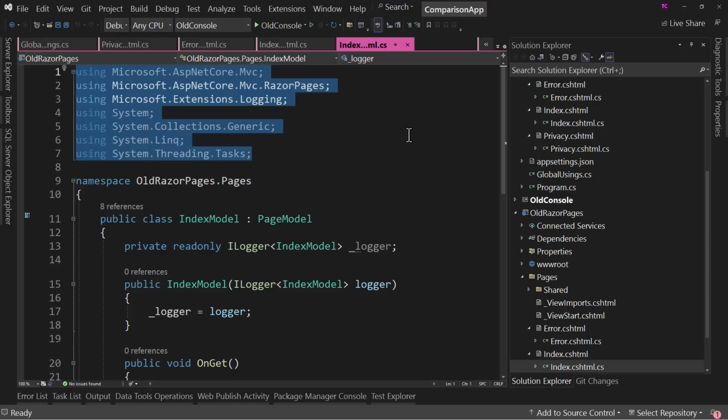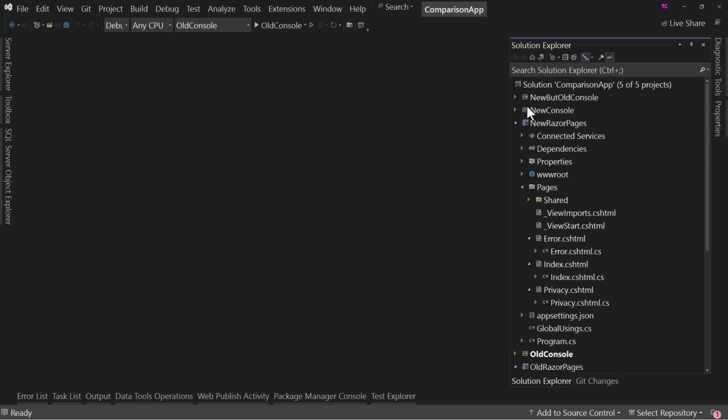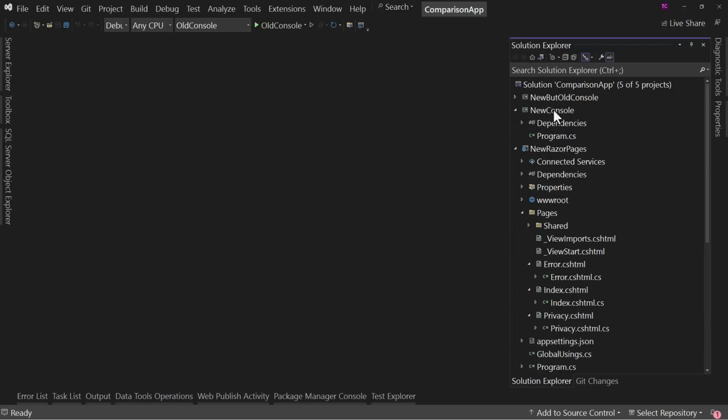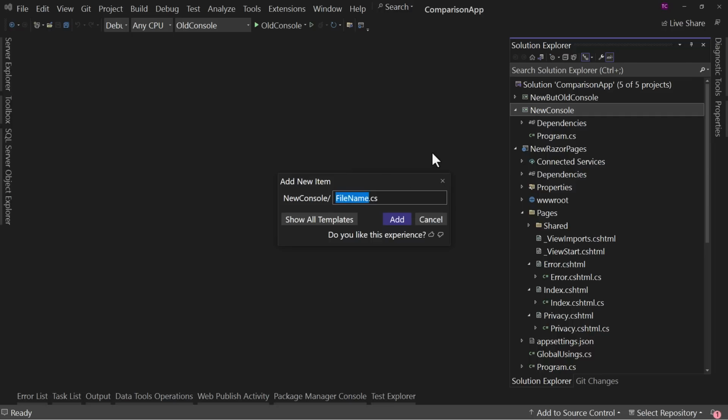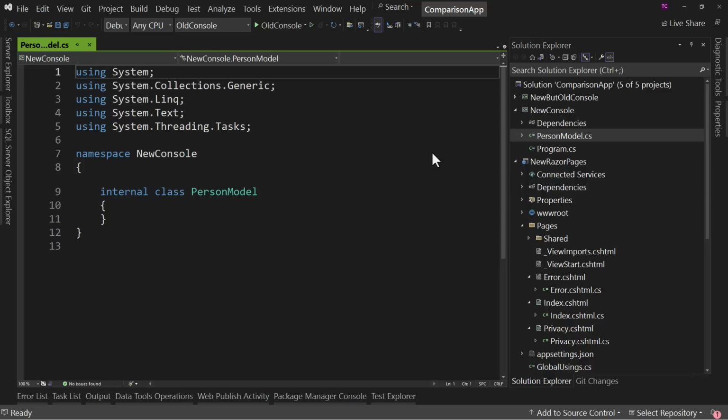The last one I want to cover in this video is another one that has kind of annoyed people. I get why, but let's close all this down. Let's go to the new console and let's create a new class. So this is the new class dialog, love it. We can say PersonModel.